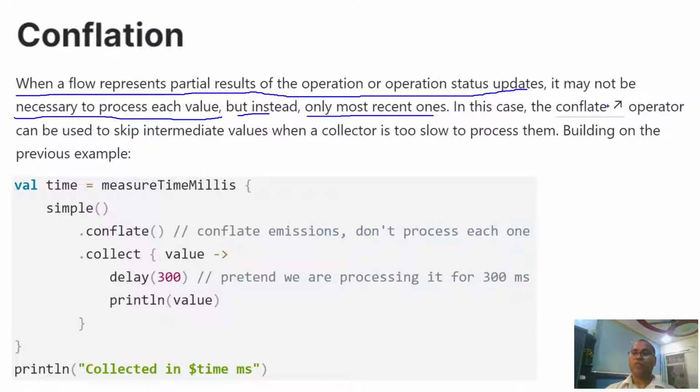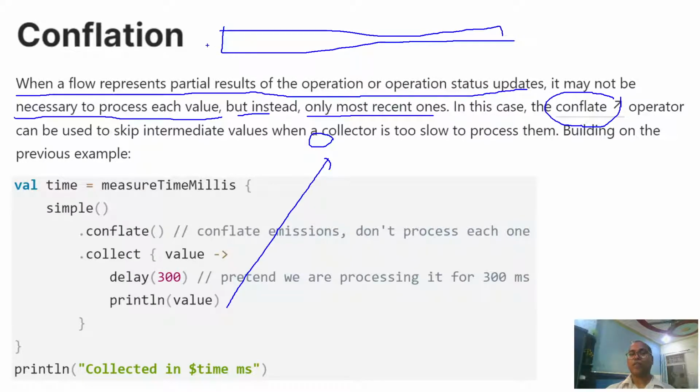Then you can use a different operator known as conflate. Conflate says that at the time when the collector says I want to collect a value, it gets the most recently sent value from the producer, and only that value is sent. This is only for the case when your producer is producing data fast and the consumer is slow. In this scenario we use the conflate operator.